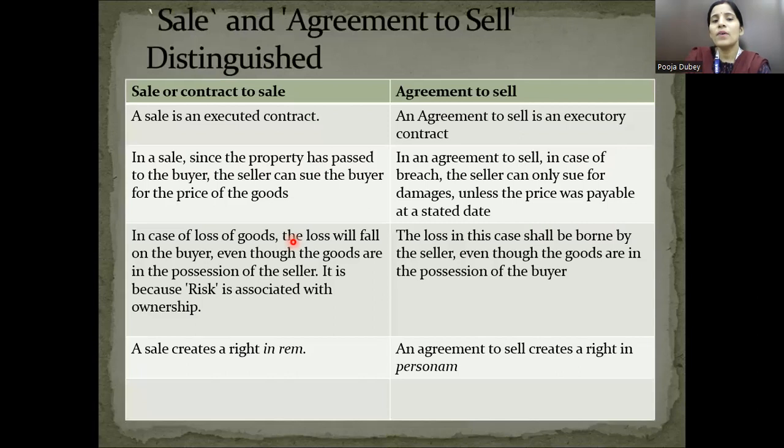Now, why is a sale known as executed? Executed means the ownership has been transferred. And an agreement to sell is executory, because it will happen on a future date. Now you can see here that these are the points where it is mentioned who will bear the loss: is it borne by the seller or borne by the buyer?